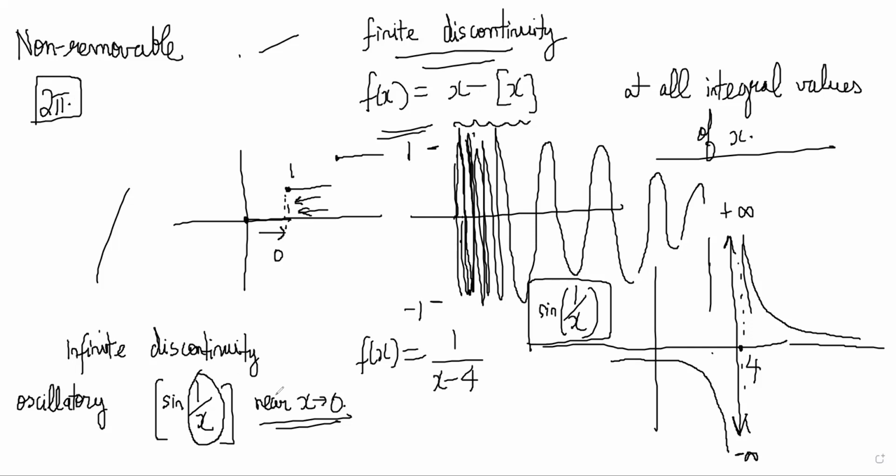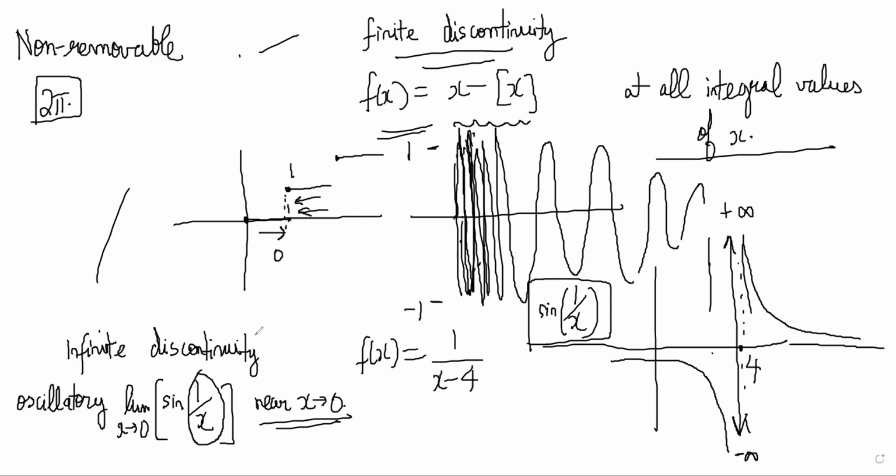So technically, there is no limit as x tends to 0 here. The limit as x tends to 0 of sine 1 by x does not exist, because you cannot specify where it is going to be in -1 to 1. So obviously, the graph will be discontinuous because the limit does not exist near 0. So basically, these are the things that you need to know about discontinuity.